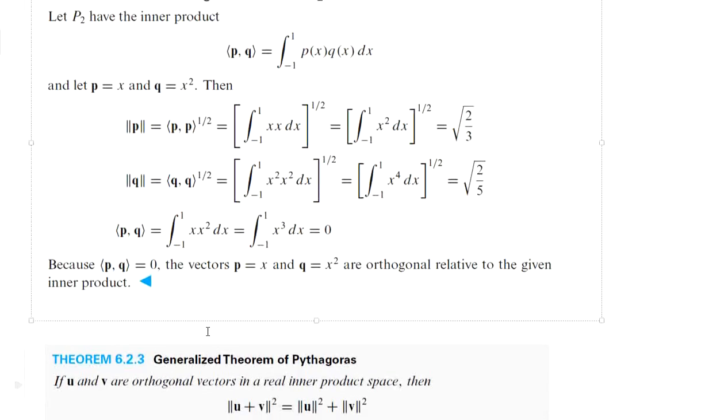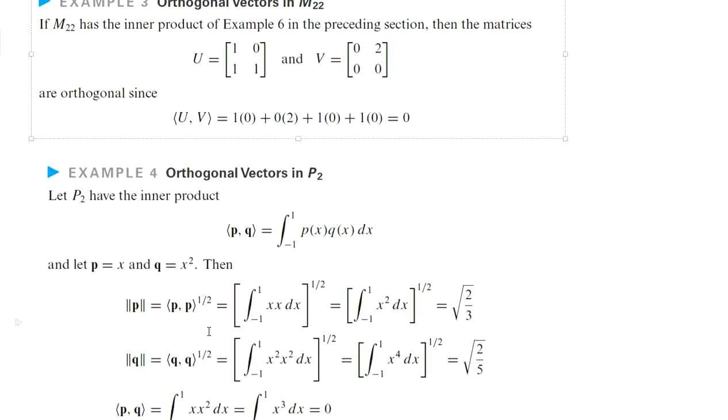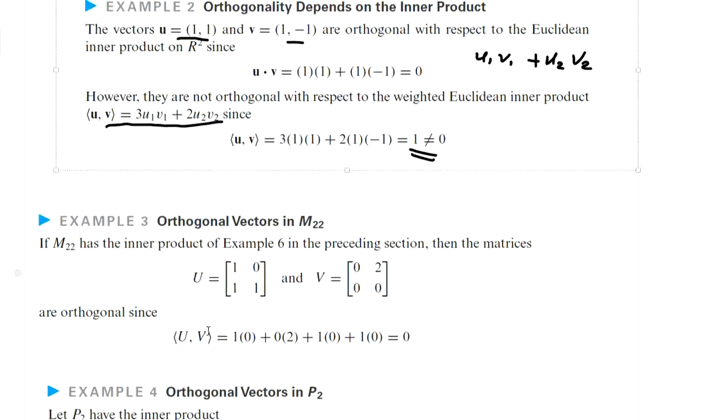Now we consider another example, Example 3: orthogonal vectors in M22. In M22, we consider the inner product. Here U and V are two 2 by 2 matrices.